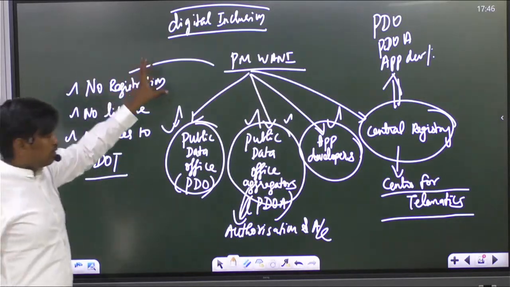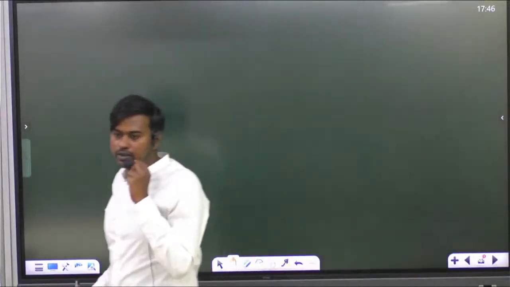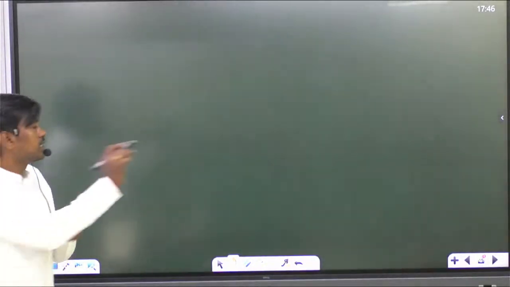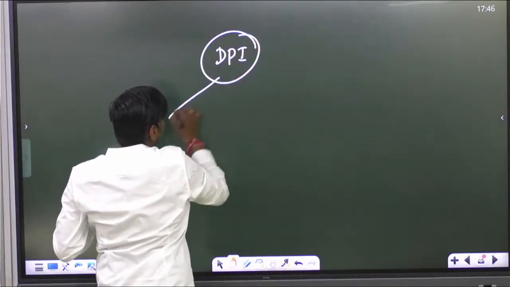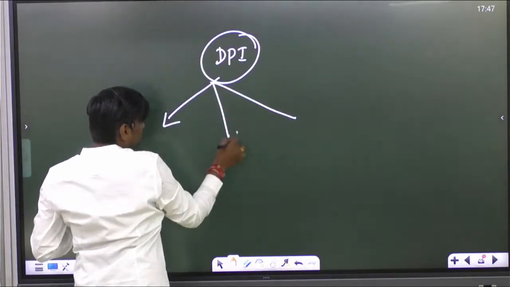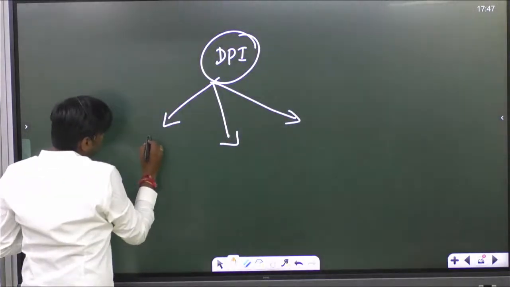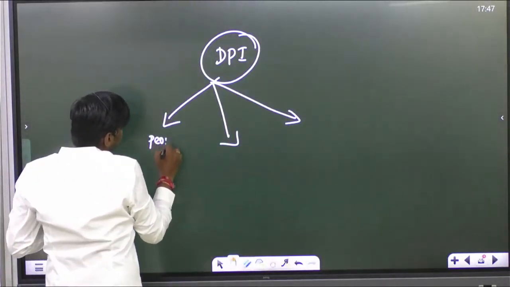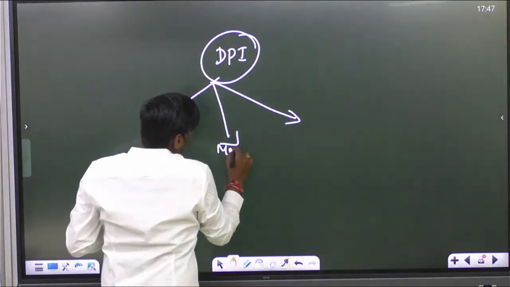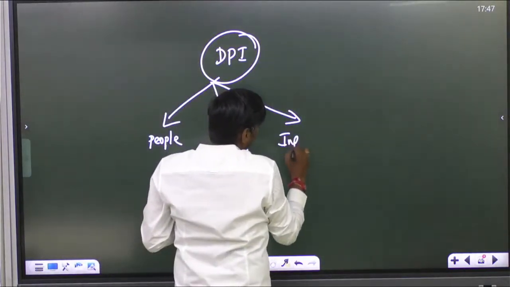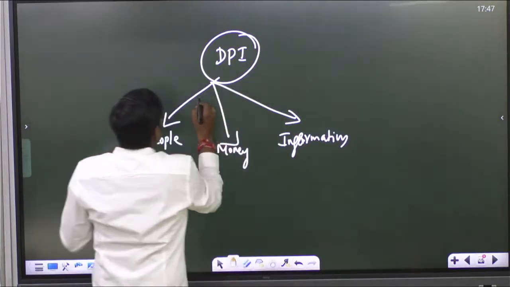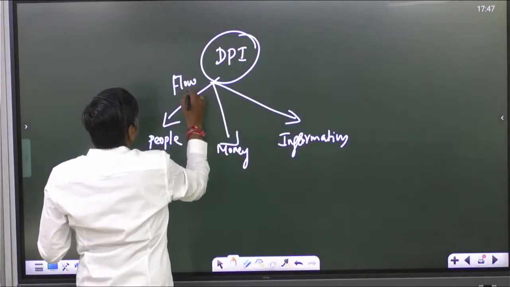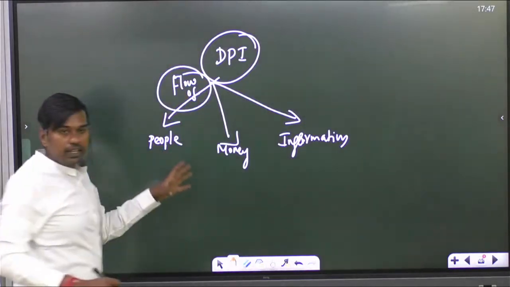Now we will discuss digital, what is this? Digital public infrastructure. What I said at that time, it is digital public infrastructure, DPI. The concept of DPI involves only three things. It involves flow of people, it involves flow of money, and it involves flow of information. So it involves the flow of three things.